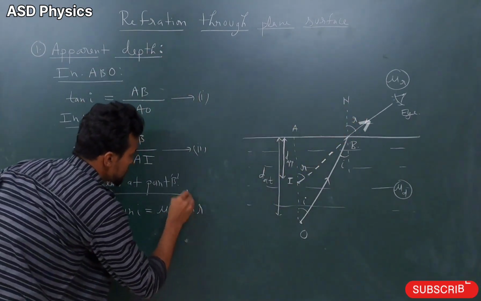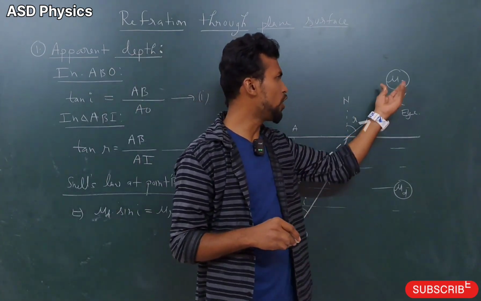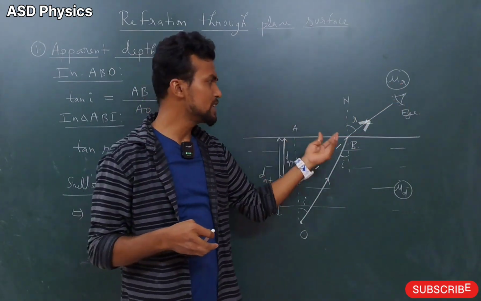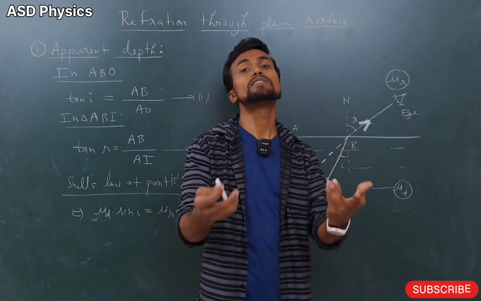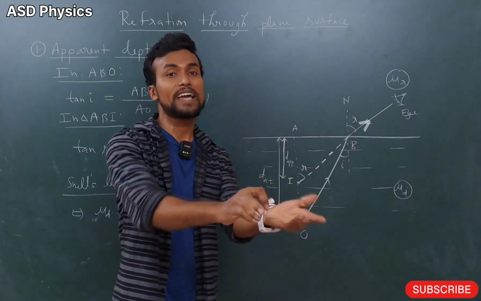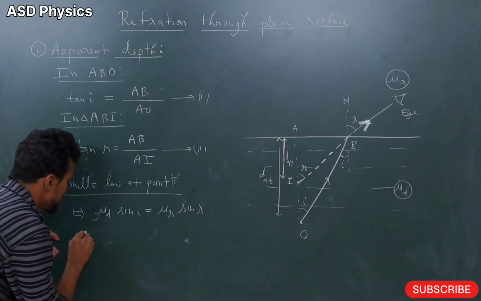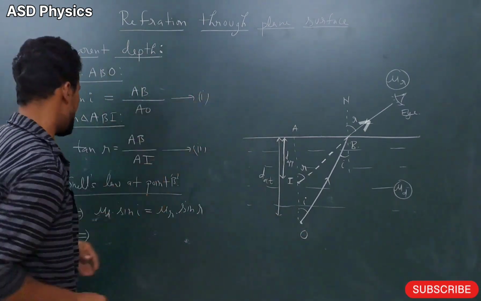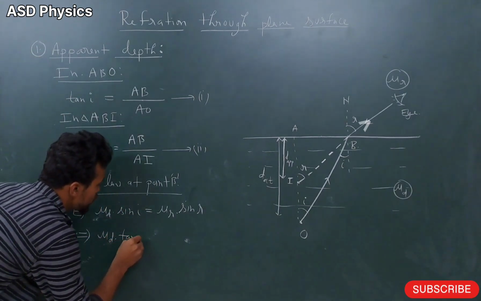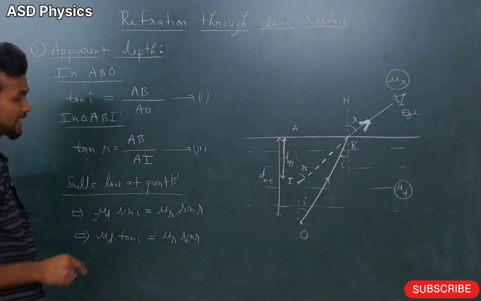Now after that, dear students, if the observer is just above the object, what will happen? This angle i and r will be very, very small. When these angles are very small, the sine becomes tan. We can do the approximation, no problem. So when the observer is just above the object, these angles will become small, and we can write here mu d into tan i is equal to mu r into tan r.